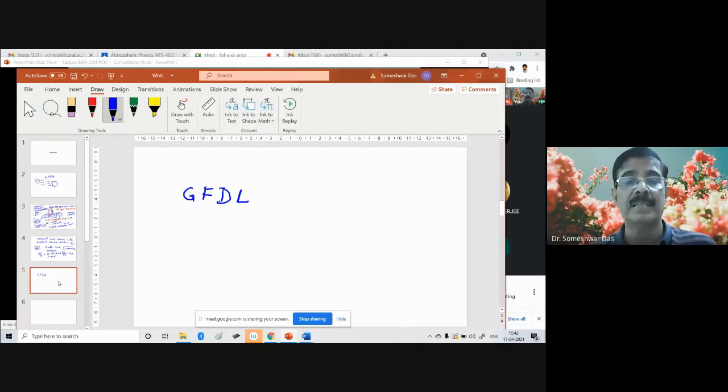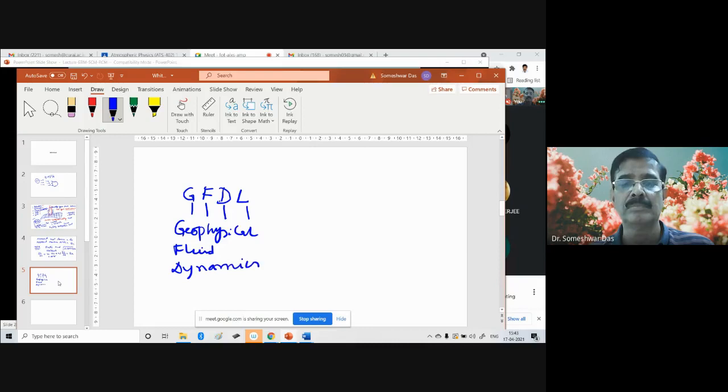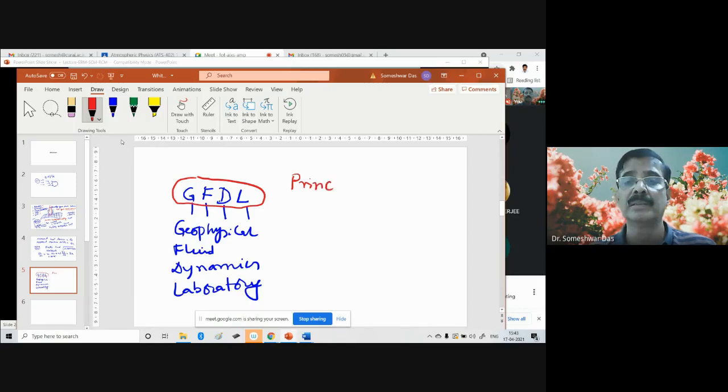Well, this is the acronym for Geophysical Fluid Dynamics Laboratory. This is a famous laboratory at Princeton University in the USA.